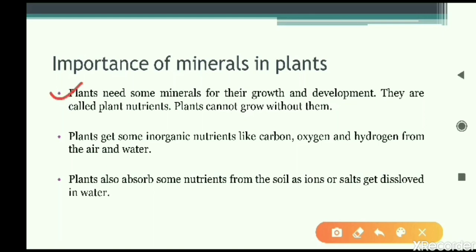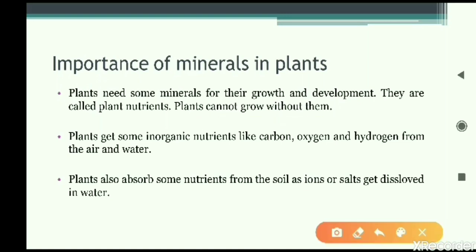So the first point we'll read, the plants need minerals for what? For growth and development. Growth and development of plants is done by the minerals only, and because of this, they are called plant nutrients. Our body needs some nutrients. Similarly, plants have their own nutrients. They are actually the minerals which are absorbed along with the water. So simply we can say plants cannot grow without the minerals.